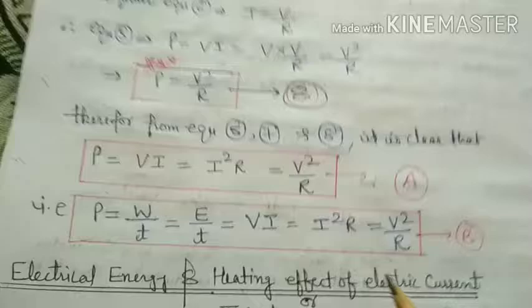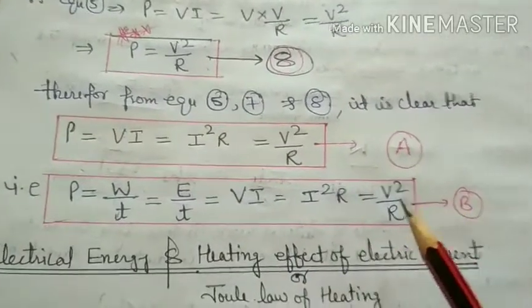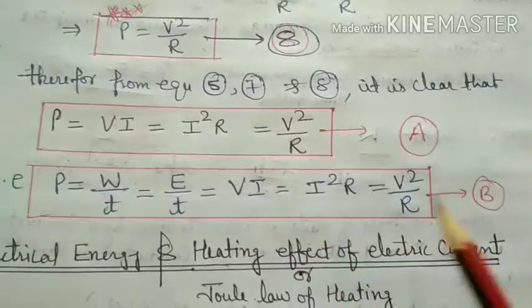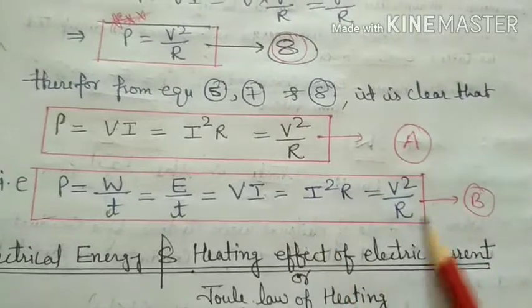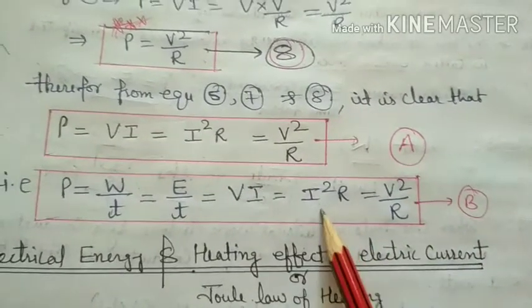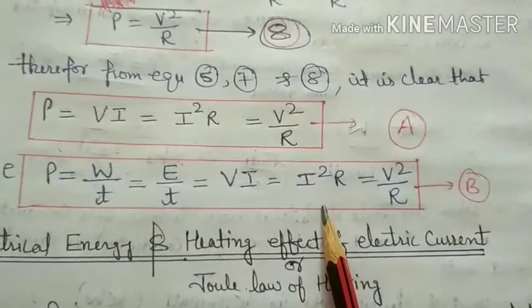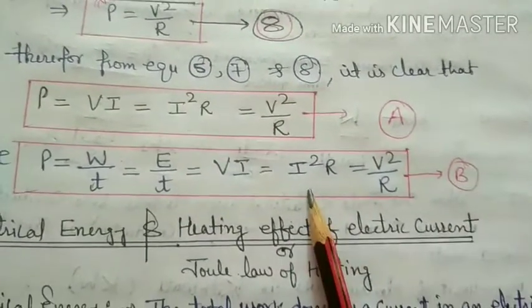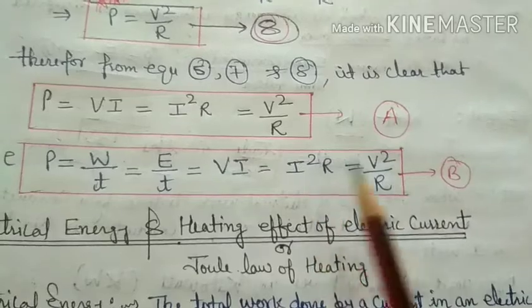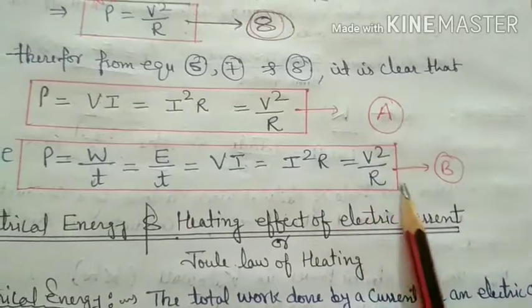Which formula we use also depends upon series and parallel combination. Those two formulas in a numerical we have discussed. Clear? I square R or V square by R depends upon series or parallel combination. If series, in a series current remains the same, we use this one. In a parallel, voltage is the same, we use this one.